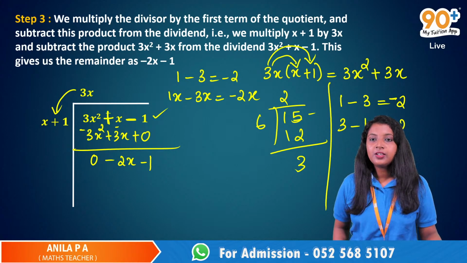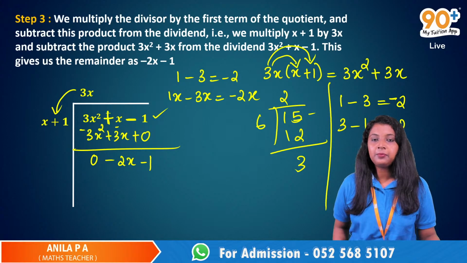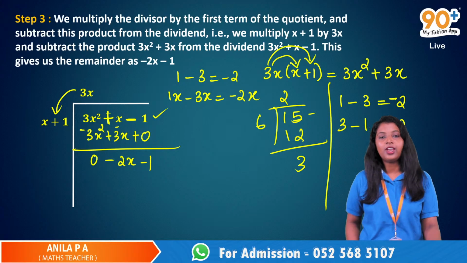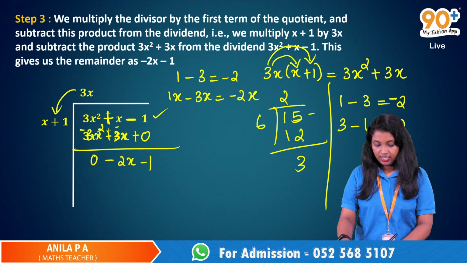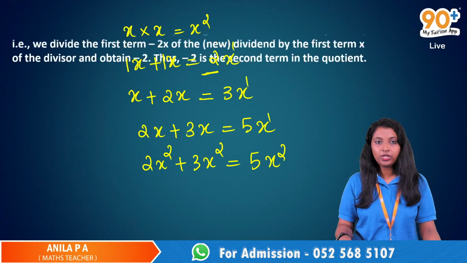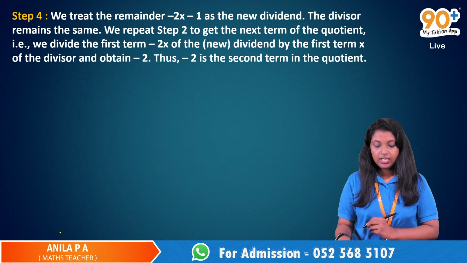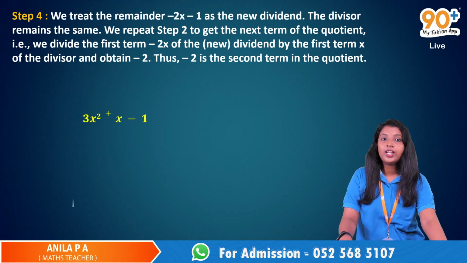Any other doubts about step 3? So what we have to do is multiply this one and we will get something like this. That is step number 2. Now, what is step number 4? We treat the remainder minus 2x minus 1 as the new dividend.